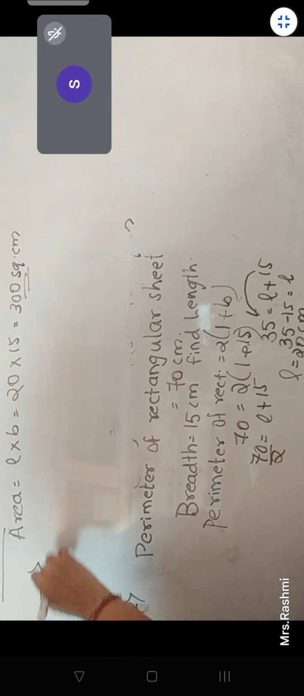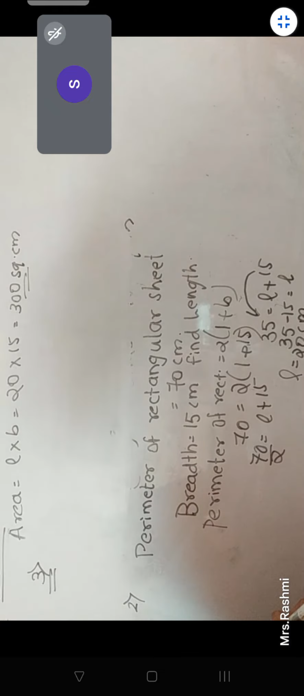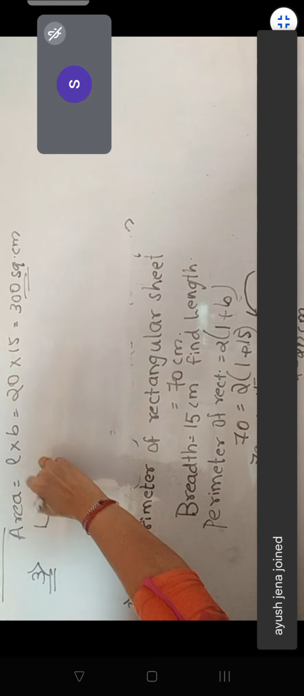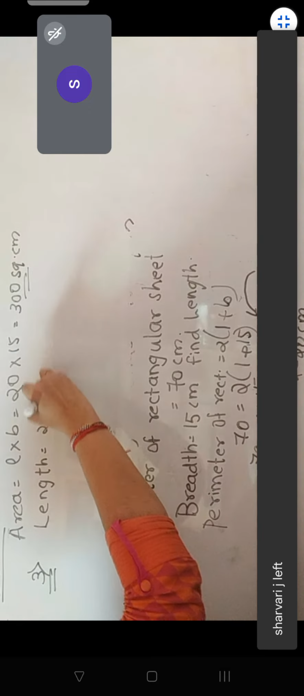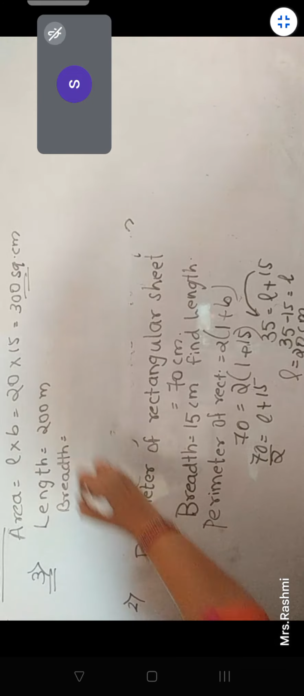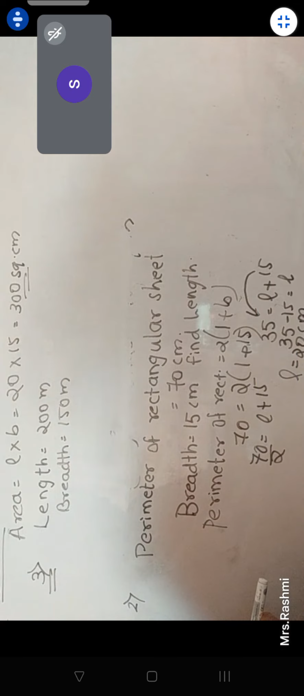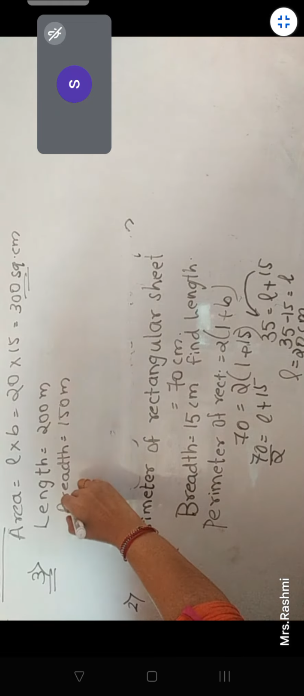It says the length and breadth of the rectangular piece of land are 200 meters and 150 meters. So, length is given, breadth is given, and then find the total cost of the land if 1 square meter costs rupees 5,000. And because it is a rectangular piece of land, what are we going to do? We are going to find the area.